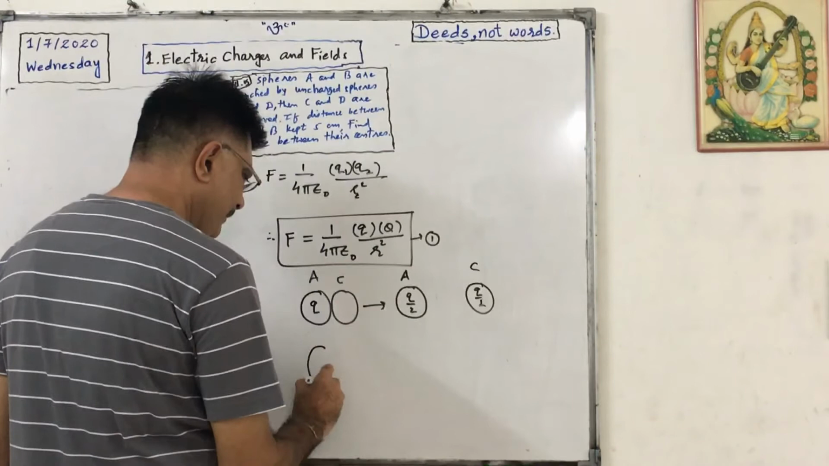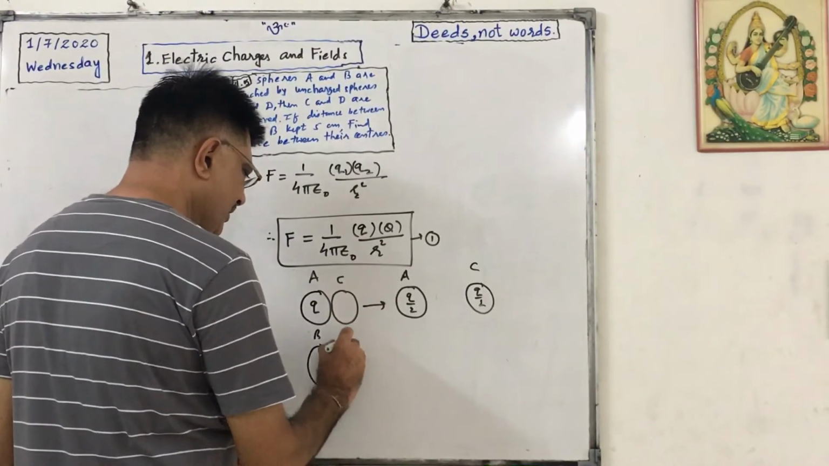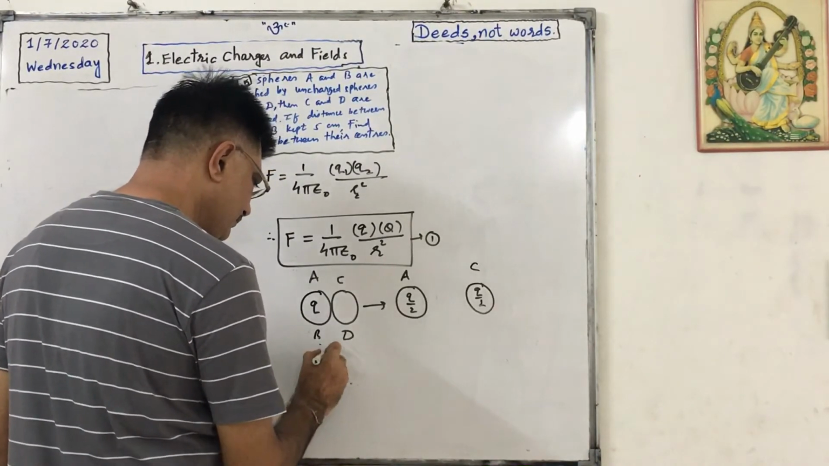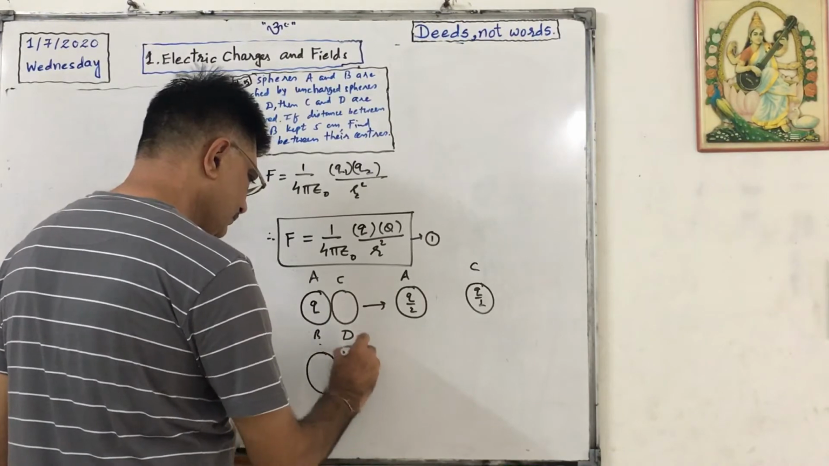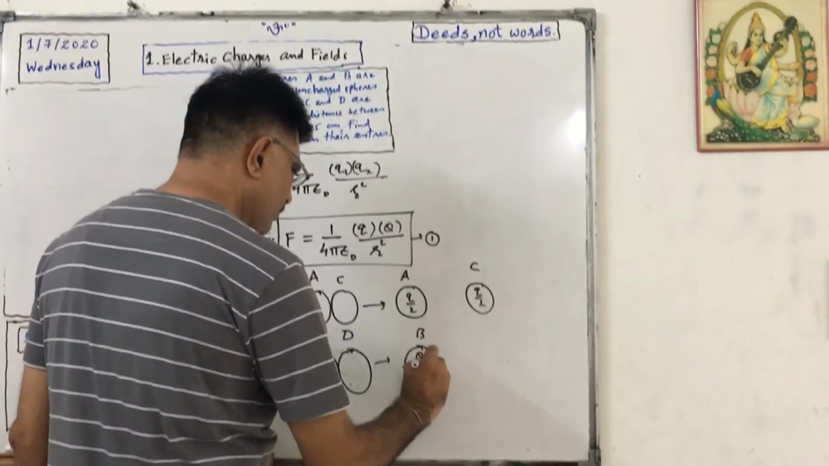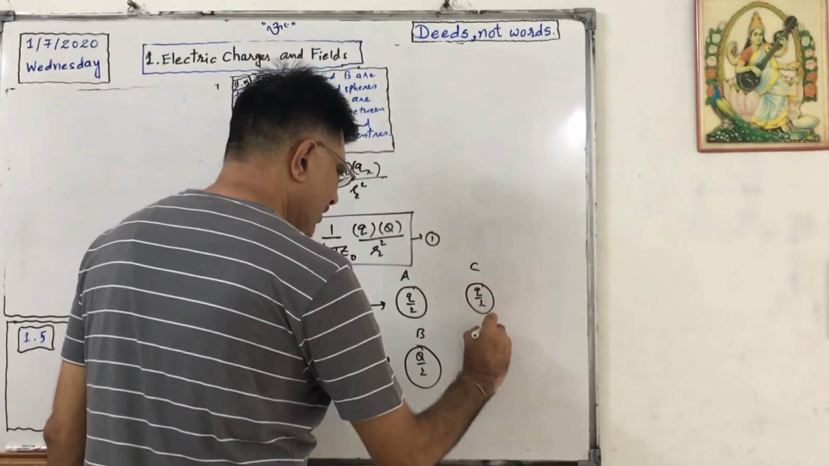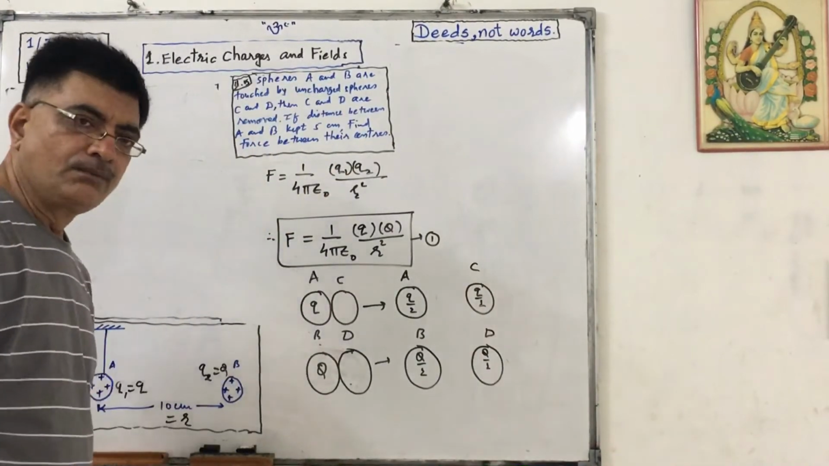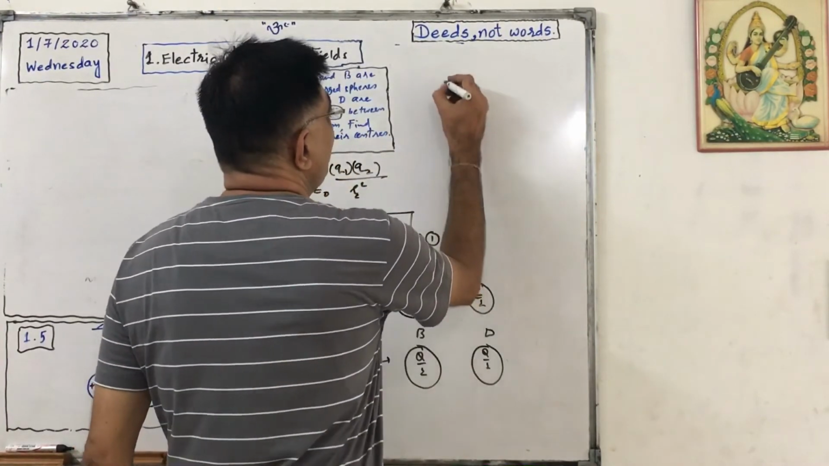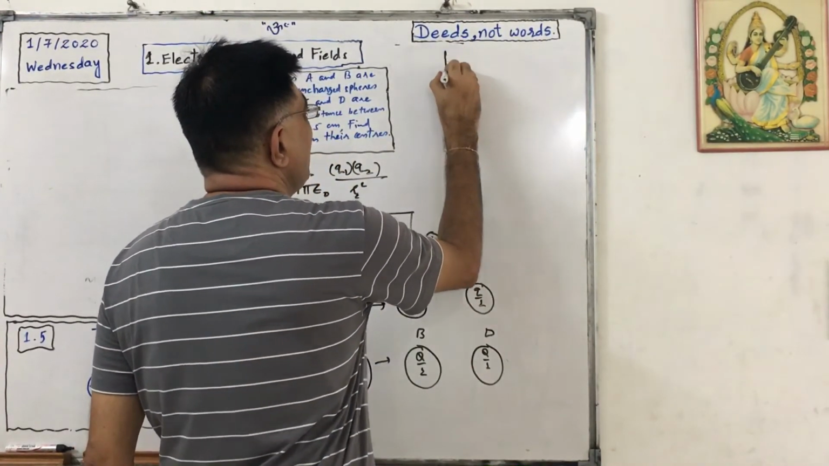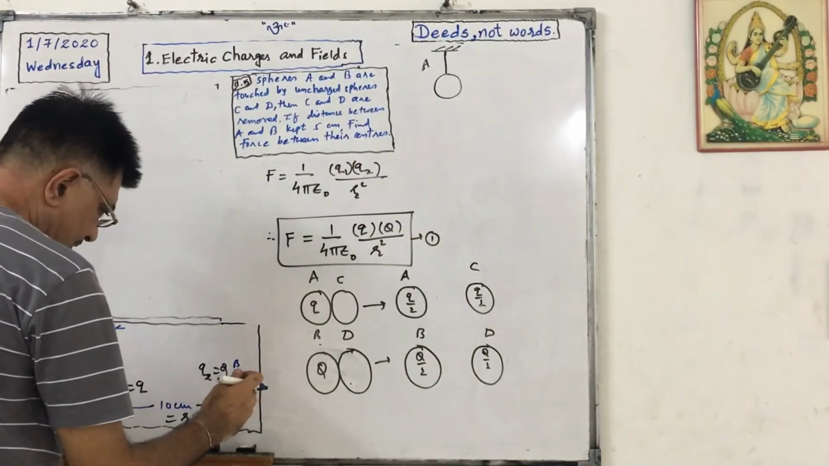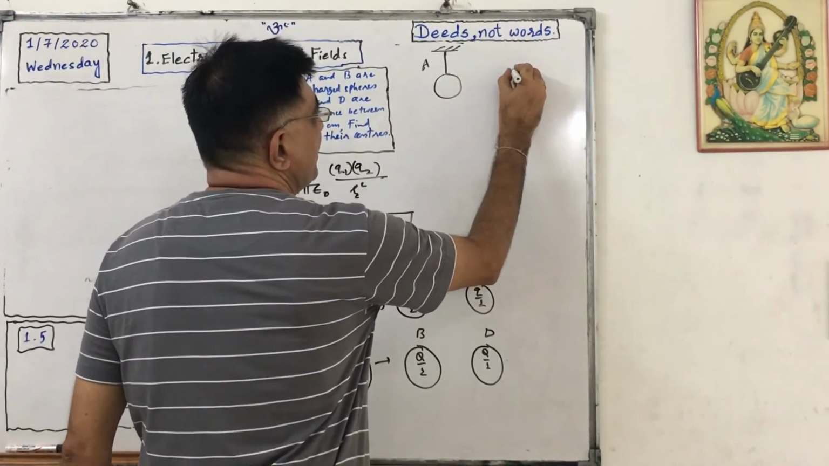Okay, similarly, bring a sphere D touching B. Okay. What will happen? This will have Q by 2 charge. This will also have Q by 2 charge. Now we have to put these two, A and B, 5 centimeter apart. Okay? A is as it is. B is placed nearer compared to earlier case.